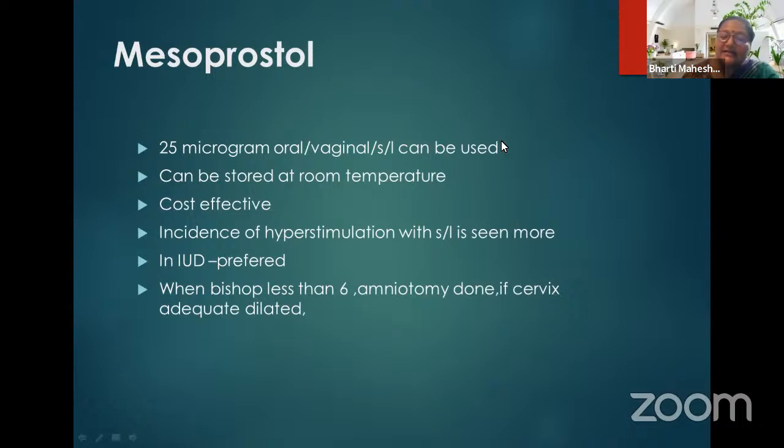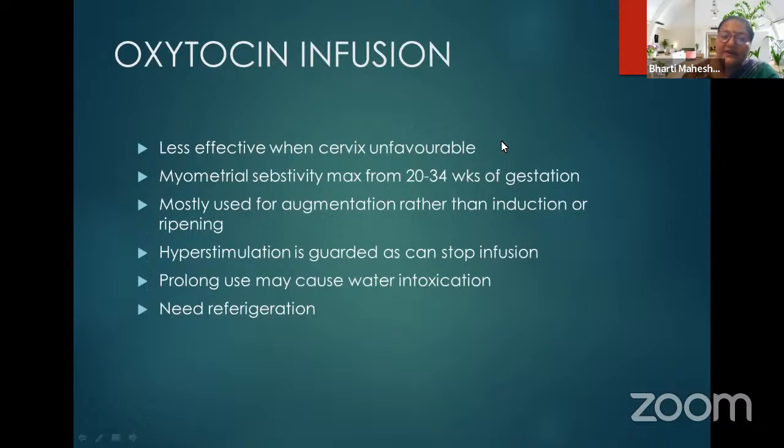When the Bishop score is less than 6, then of course amniotomy is done if the cervix is adequately dilated. Oxytocin infusion is less effective when the cervix is unfavorable. But myometrial sensitivity to oxytocin starts from the 20th week of gestation and is maximum at 34 weeks. It is mostly used for augmentation rather than induction or ripening. Hyperstimulation is guarded against because we can stop the infusion. Prolonged use may cause water intoxication, and it needs refrigeration if kept for a long time.